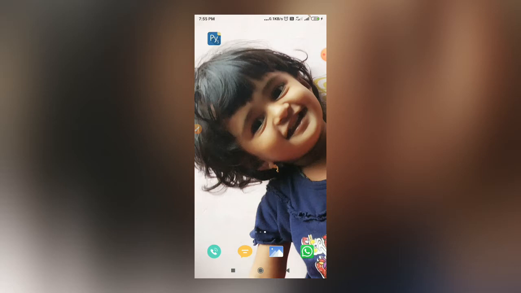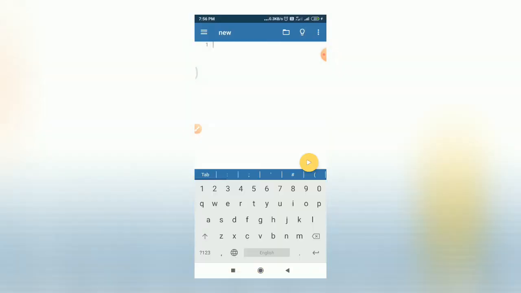So friends, I have already installed this IDE on my mobile phone. You can simply visit the Play Store, search for this Pydroid 3 IDE and install it. After installing, as you can see the icon on my screen, the same kind of icon will be available on your screen. In order to explore this, I will simply tap on this icon. So you can see the interface of this Pydroid 3 IDE.